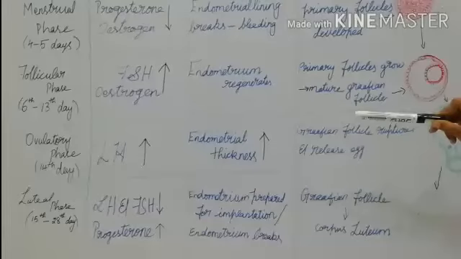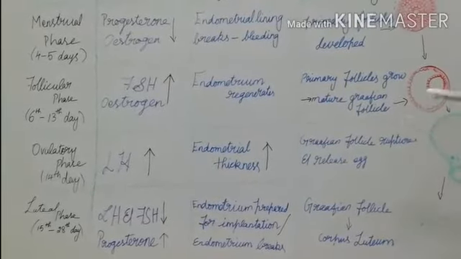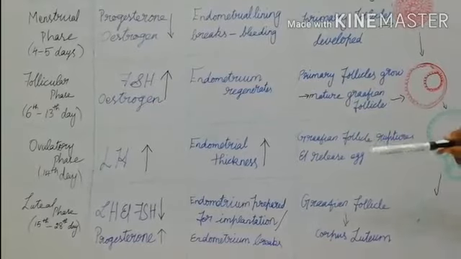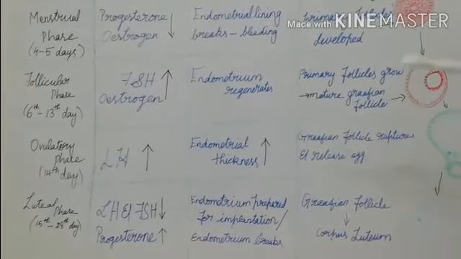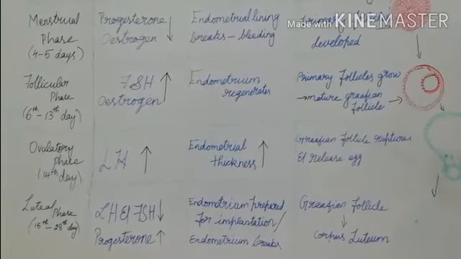The hormonal changes are that the luteinizing hormone and the follicle stimulating hormone decrease and the progesterone level increases. This is the luteal phase, and it will take place from the 15th to 28th day.